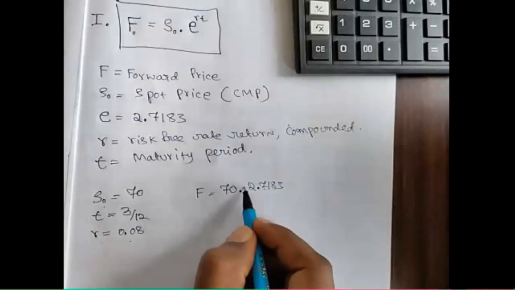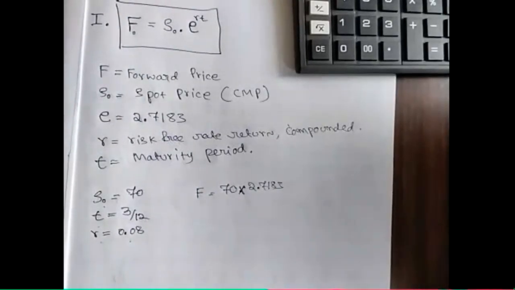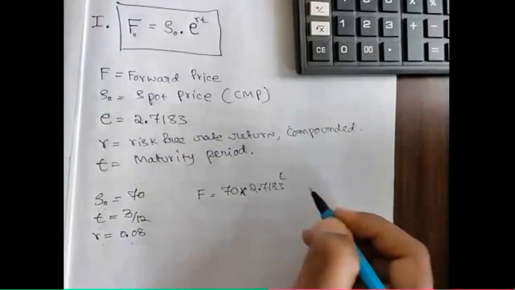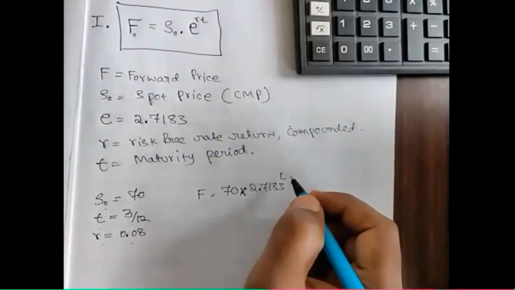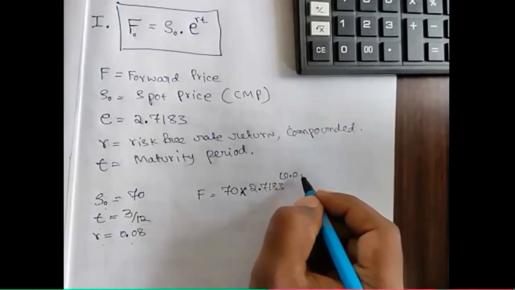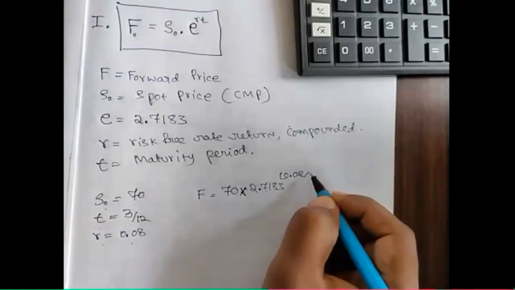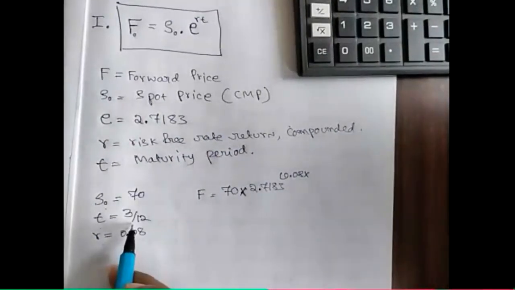If you feel confused, then write a multiplication sign here. 70 into 2.7183, the power R into T. R, how much? 0.08. 8% means 0.08 into T. T is 3 by 12.